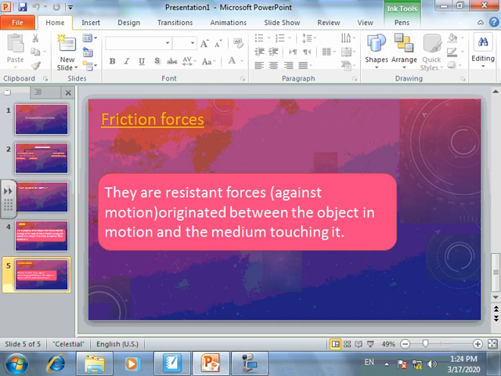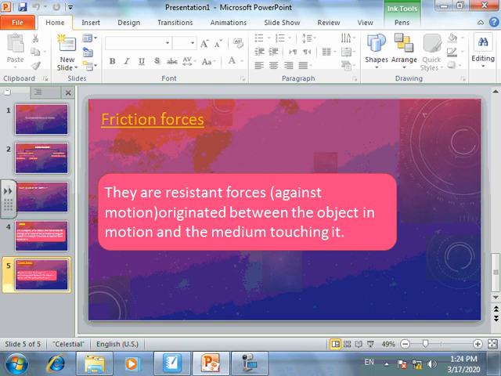You are now grown up enough to know that it's a type of resistant force, because both the force of inertia and the friction force are two different types of resistant forces against motion. The friction force is a resistant force against motion, coming from between the object in motion and the medium touching it.